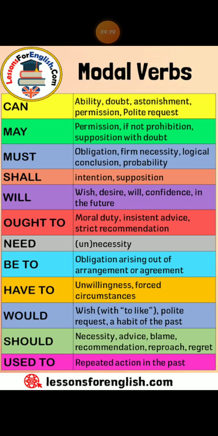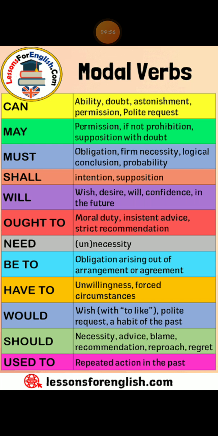Would is used for request as well. Would you close the window? Would you tell me the time? These are questions of asking for something by requesting. And would is also used for the conclusion of a condition. He would pass if he worked hard. He would have passed if he had worked hard.